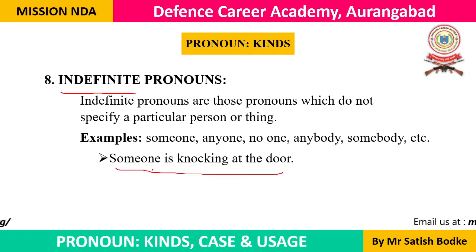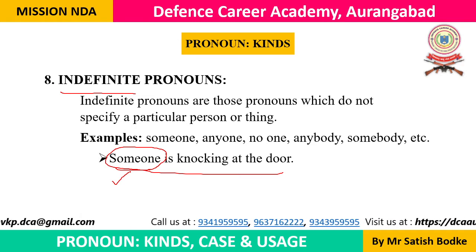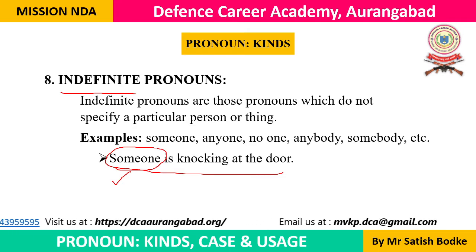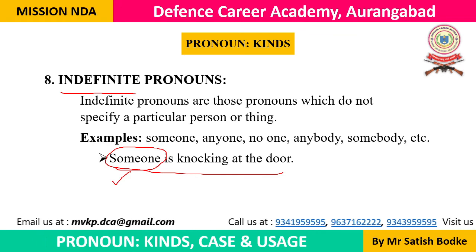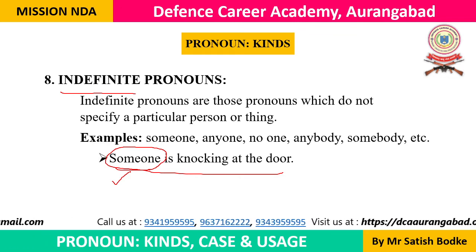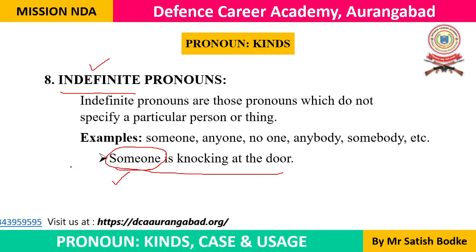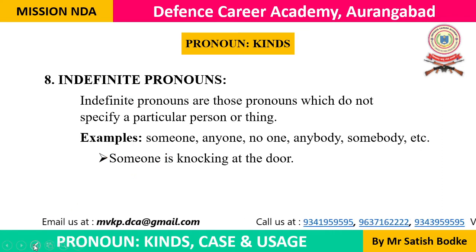Someone is knocking at the door. This someone is an indefinite pronoun because we don't know who actually is knocking at the door outside. For example, if I say Rohan is knocking at the door, let's open it. Rohan, I am talking about a particular person, a definite person, a specific person. But here, someone is knocking at the door. Here someone is an indefinite pronoun because we are not mentioning any definite or particular person. So that's why it is an indefinite pronoun.